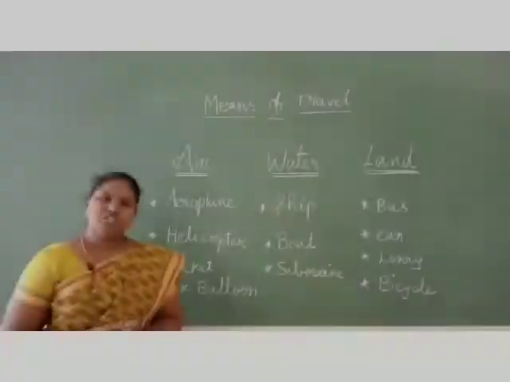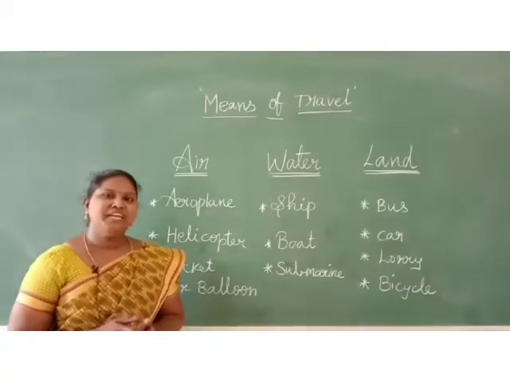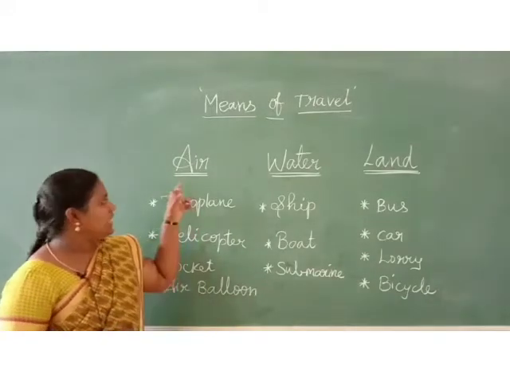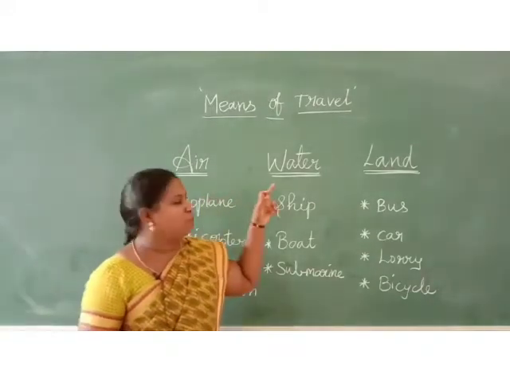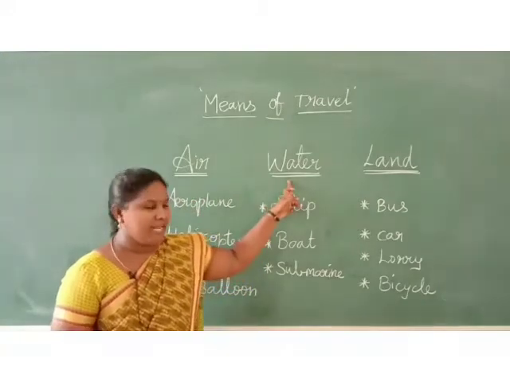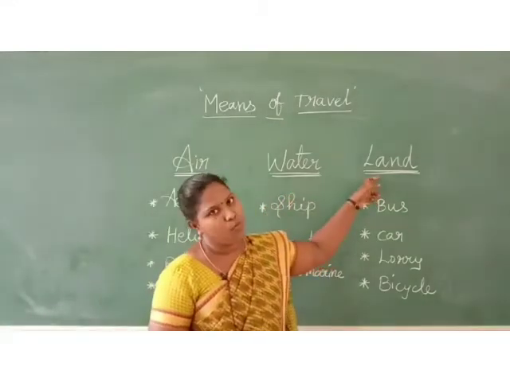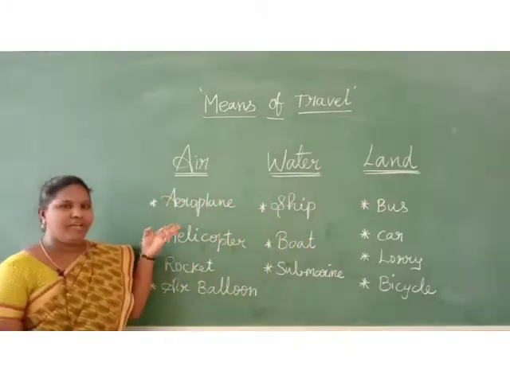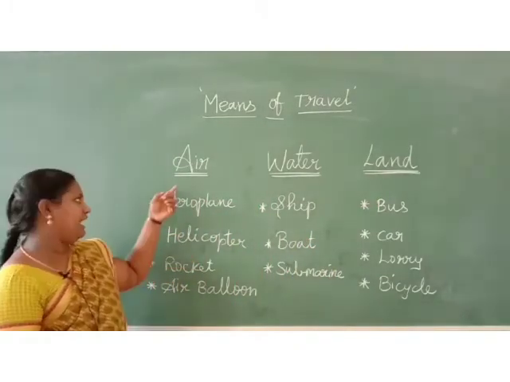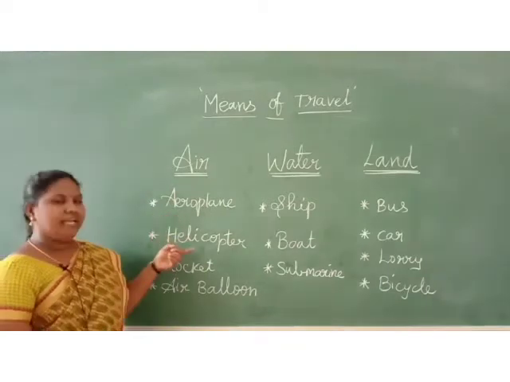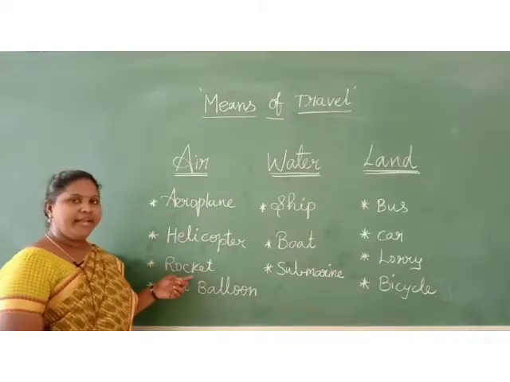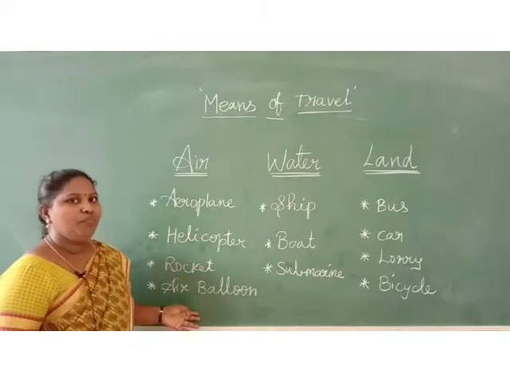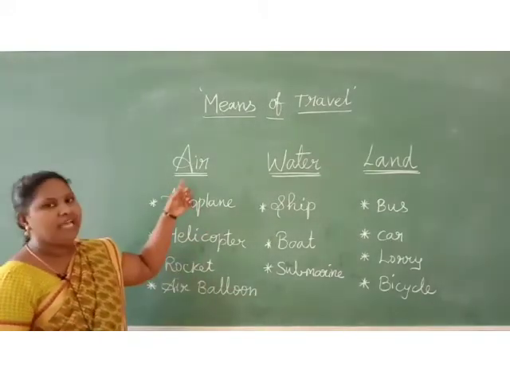Yes. Children, there are different means of travel. Some vehicles move in air. Some vehicles move on water. And some vehicles move on land. Come children, let's read the vehicles that move in air. Aeroplane, helicopter, rocket, air balloon. These are the examples of vehicles that move in air.